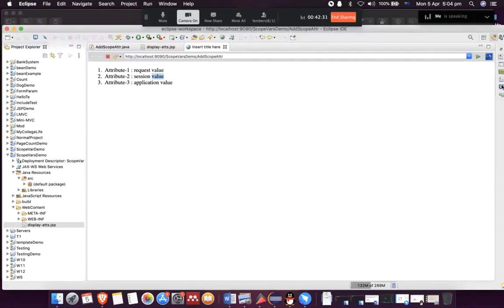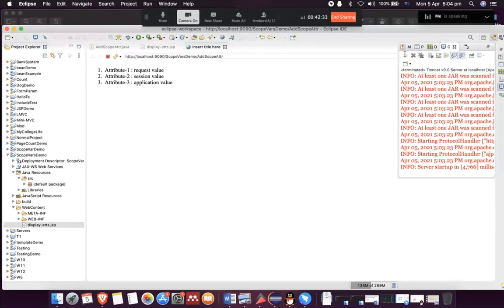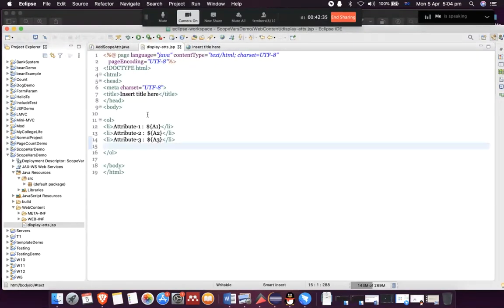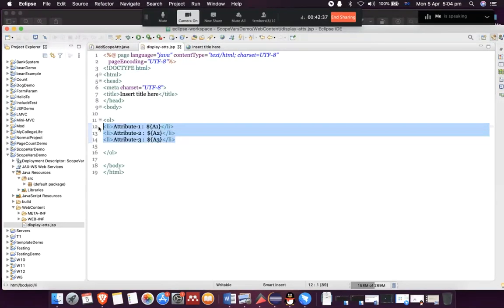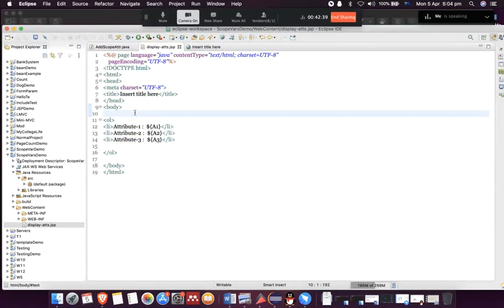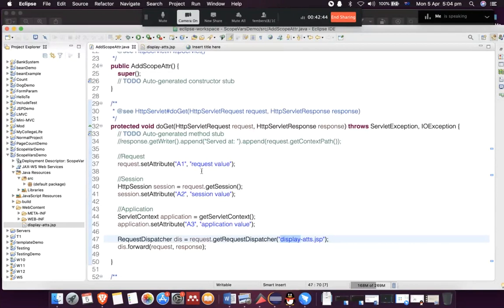But what I wanted to show you today is how we can use expression language to access properties, either from a request attribute, session attribute, or an application attribute.